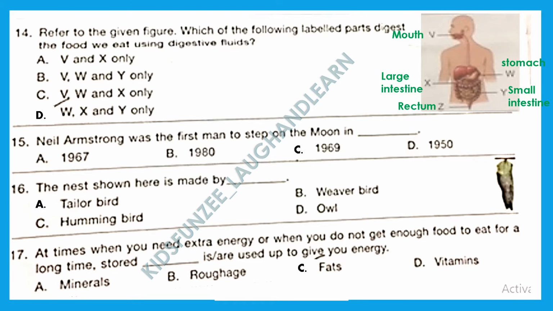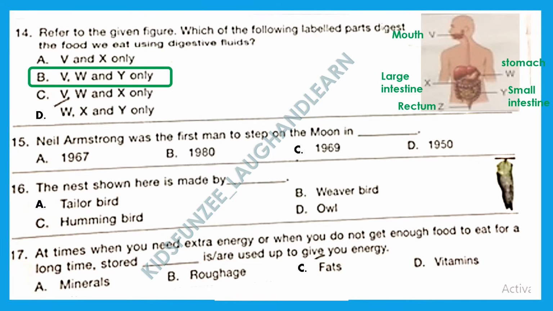Here it is very important to understand that the process of digestion begins from the mouth itself, where salivary glands are creating the fluids, and it ends in the small intestine itself. After that it is more about taking out the unused stuff. The large intestine's main function is to absorb the remaining water from the undigested food, and it enables bacterial fermentation of materials that can no longer be digested. So here the right option should be V, W and Y only. That is option B.